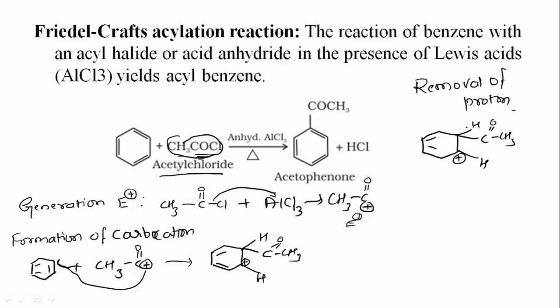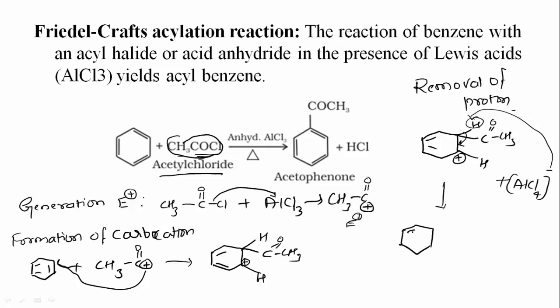And now here what happens? This hydrogen gets abstracted by AlCl4 minus, and thus this bond will shift to here. So what you will obtain?